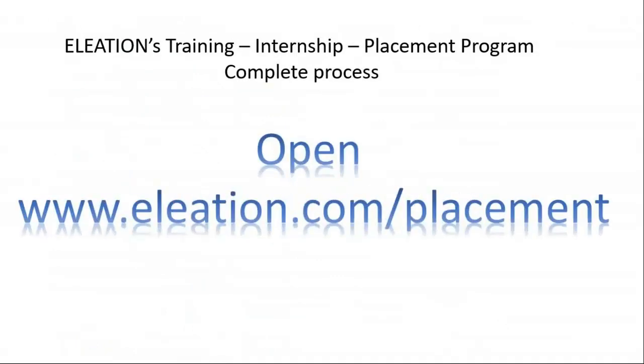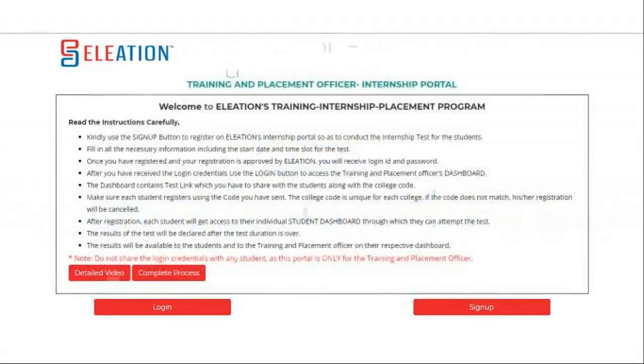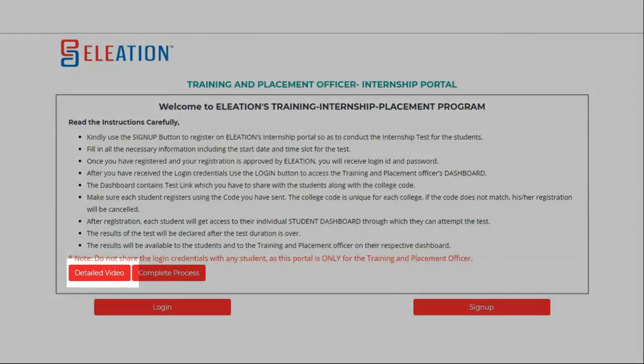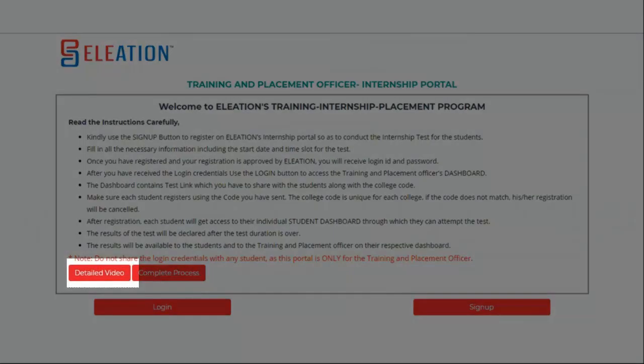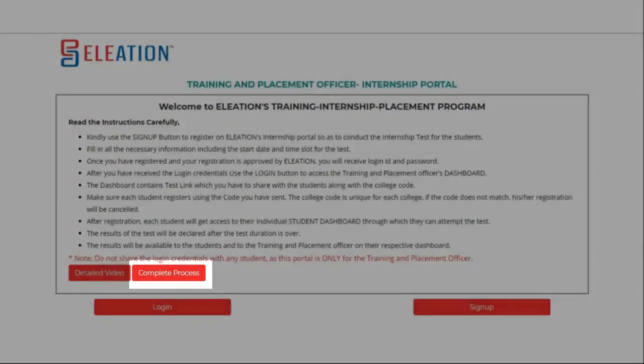Open the link www.eleation.com/placement. Once you open the link, it will open a training and placement officer portal page. If you click on detailed video, then on a new page a YouTube video will come. If you click on complete process, then on a new page a PDF will open containing the step-by-step process.